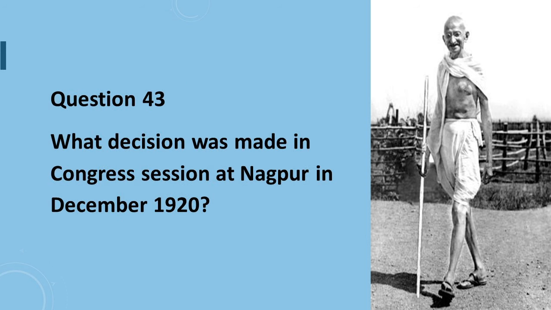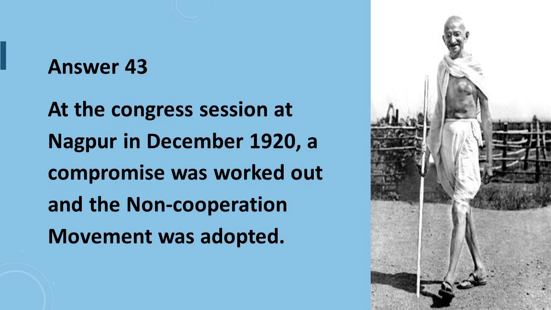Question number 43 is, what decision was made in the Congress session at Nagpur in December 1920? Answer: at the Congress session at Nagpur in December 1920, a compromise was worked out and the non-cooperation movement was adopted.